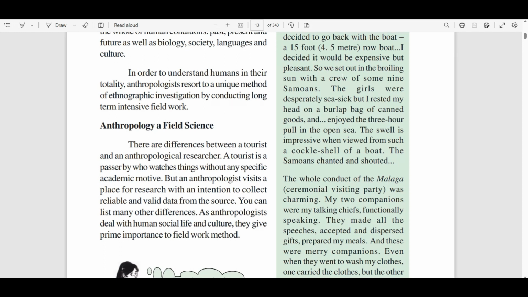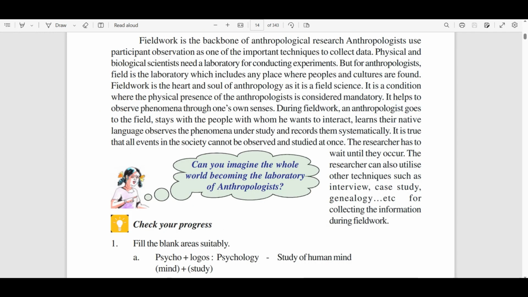In order to understand humans in their totality, anthropologists resort to a unique method of investigation by conducting long-term intensive fieldwork. Anthropology, a field science. There is a difference between a tourist and an anthropological researcher. A tourist is a passer-by who watches things without any specific academic motive, but an anthropologist visits a place with various intentions to collect reliable and valid data for the research. As anthropologists deal with human, social and cultural matters, they give prime importance to the fieldwork method.